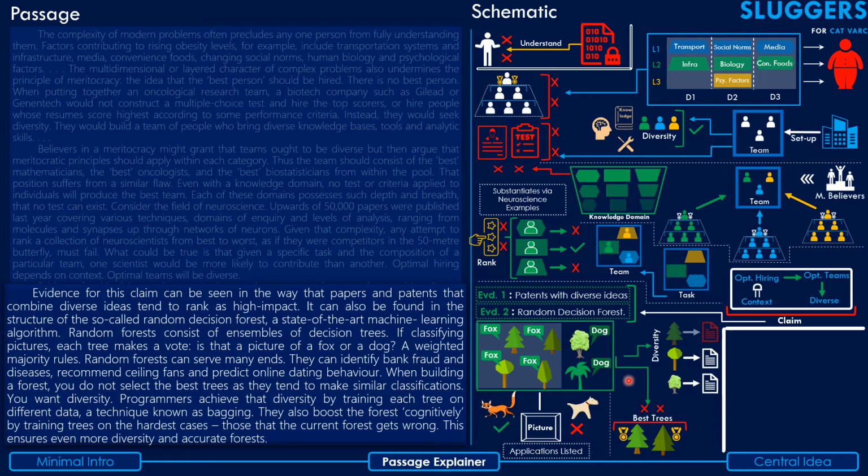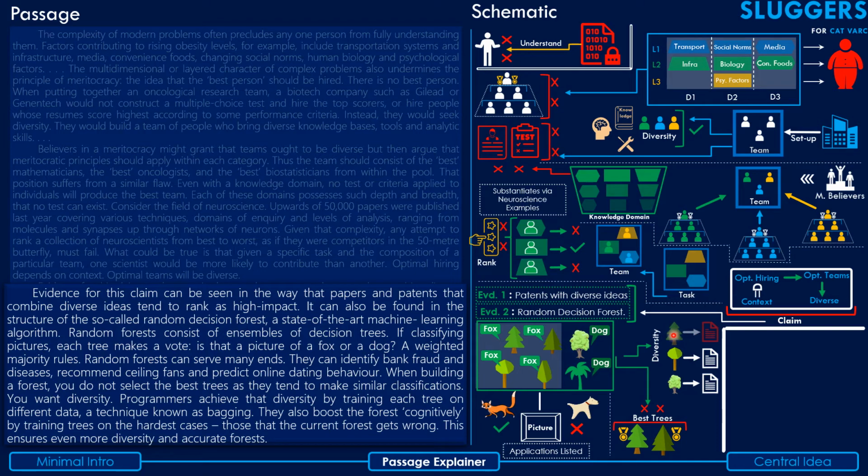And then he talks about how the trees are selected when you're creating this random forest, and this is analogous to how the team should be selected according to the author. He says that in the case of a random forest, programmers don't select the best trees, but rather they try to focus on diversity. They select trees which are all trained on different data sets, very much like how the author makes the case that human teams, when solving complex modern problems, should comprise people who come from various diverse backgrounds. Similarly, he's trying to make the same point analogously here by using this algorithm's example.